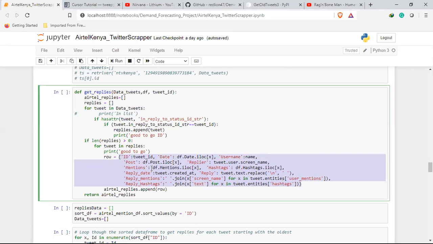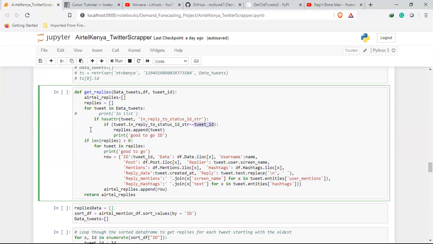So this is one post and its answer and reply. If there are 100 of them, all of them are placed in this list, which is holding the data that we have gotten with replies. And this specific list here holds the tweets that have the attribute in reply to status ID string having the ID we are looking for.